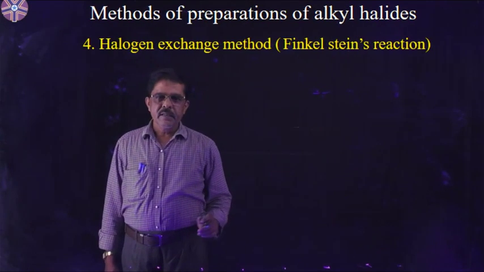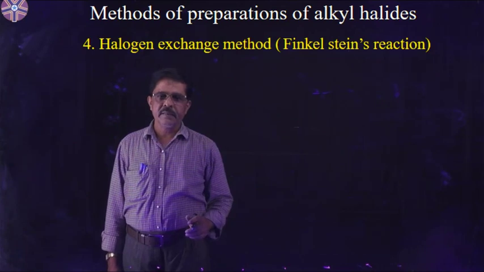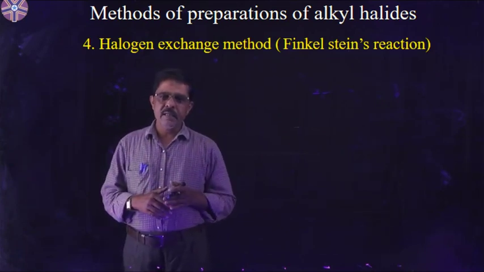Methods of preparation of alkyl halides by the halogen exchange method, that is Finkelstein's method. In this method, one halogen atom is replaced by another halogen atom.